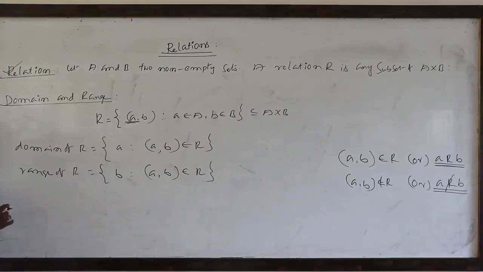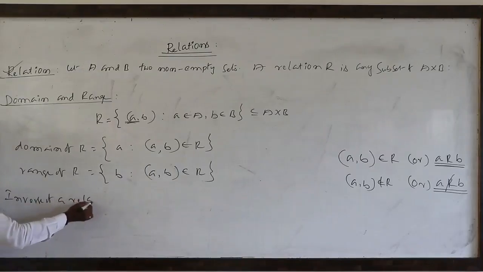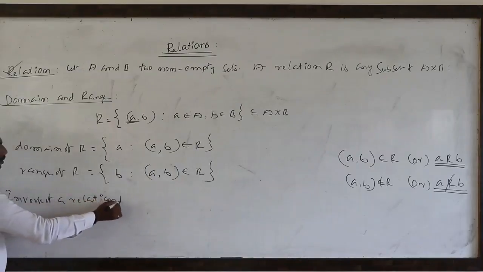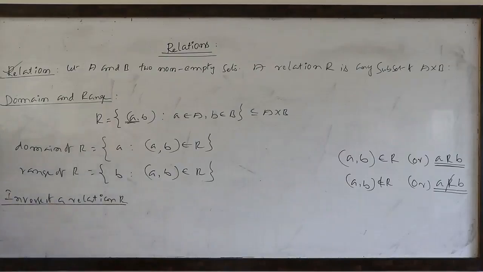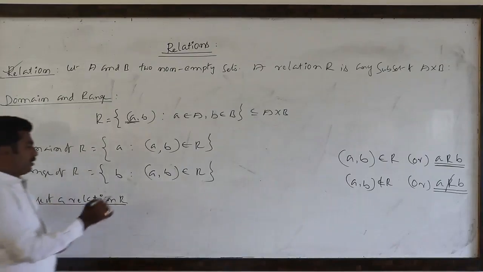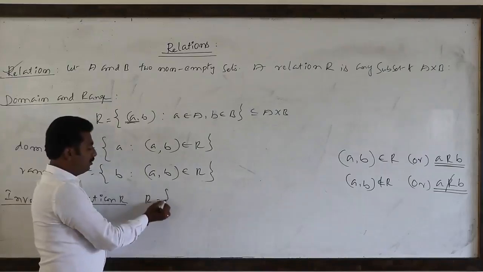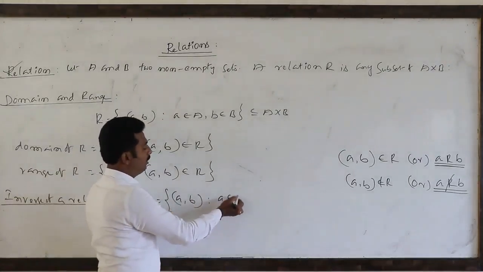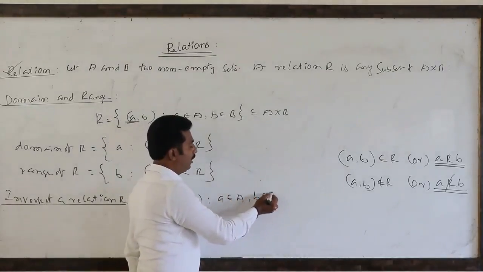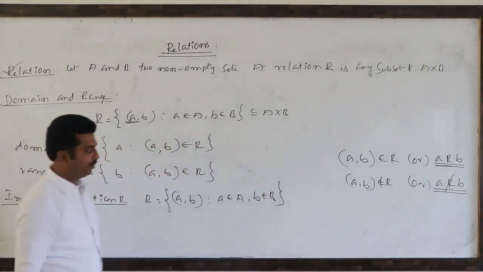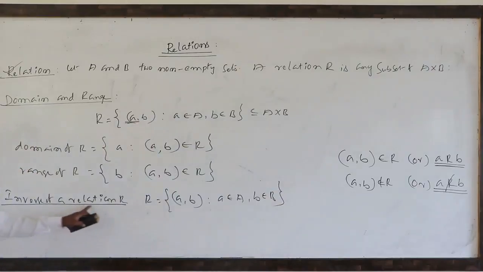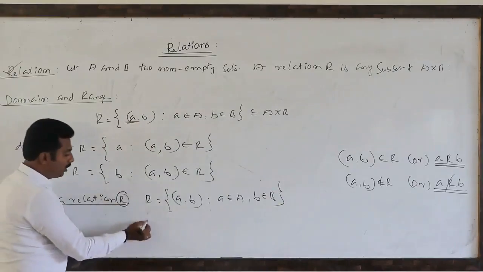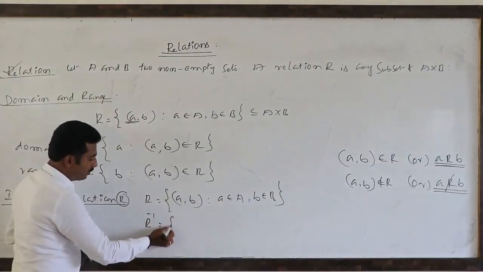Next, inverse of the relation. Suppose R is a relation, that is a set of ordered pairs (a, b) such that a belongs to capital A and b belongs to capital B. The inverse of the relation capital R is denoted by R inverse.